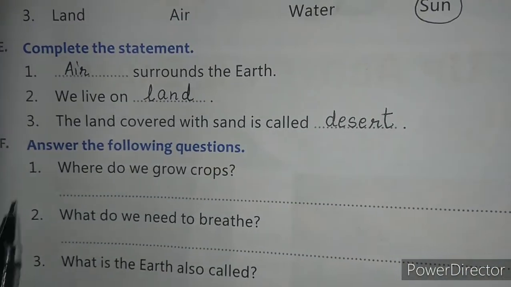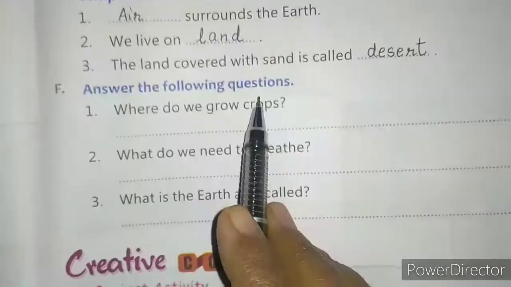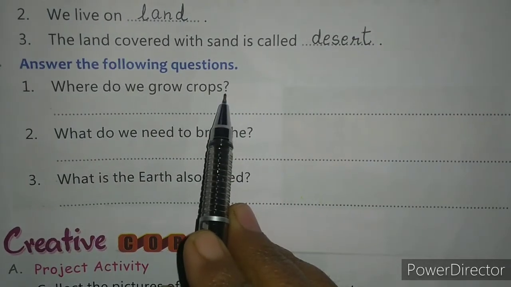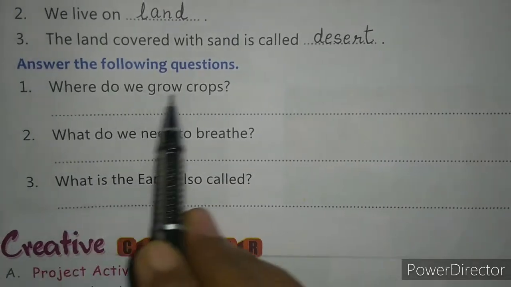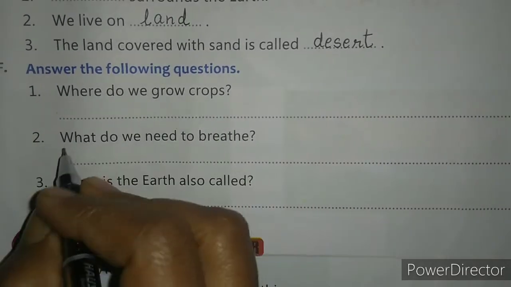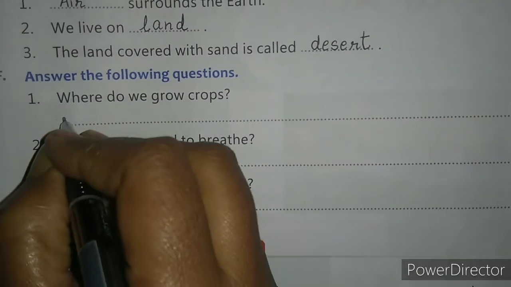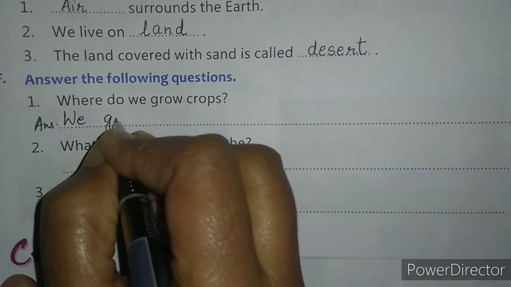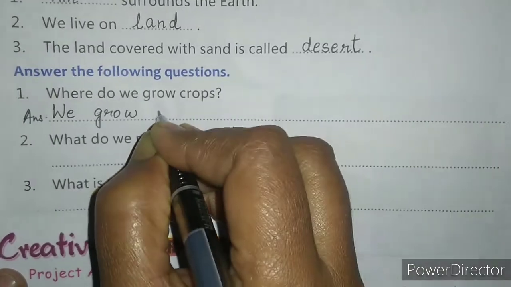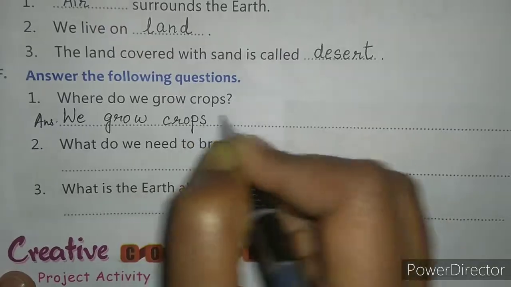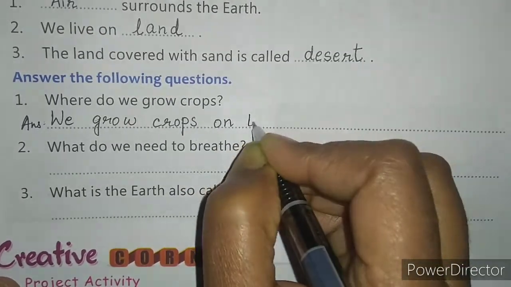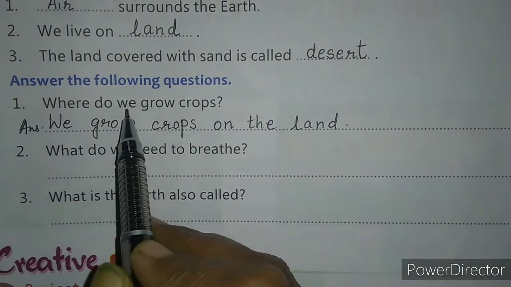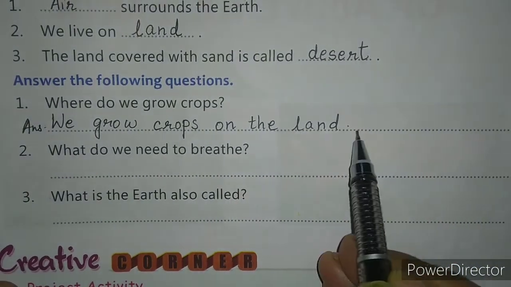Okay. Now F is answer the following questions. Where do we grow crops? Children, where do we grow crops? We grow crops on the land. So answer, we grow crops on the land. You can write from here.